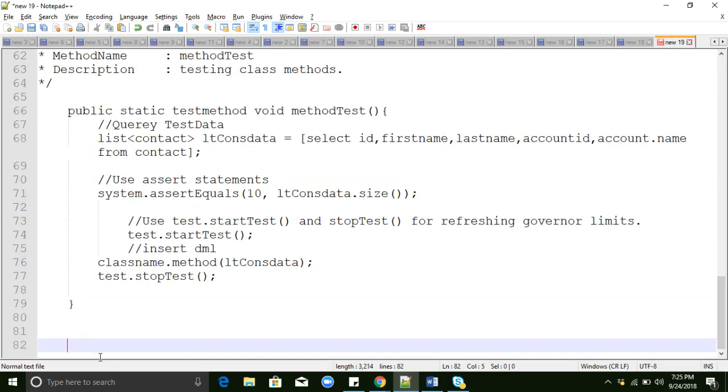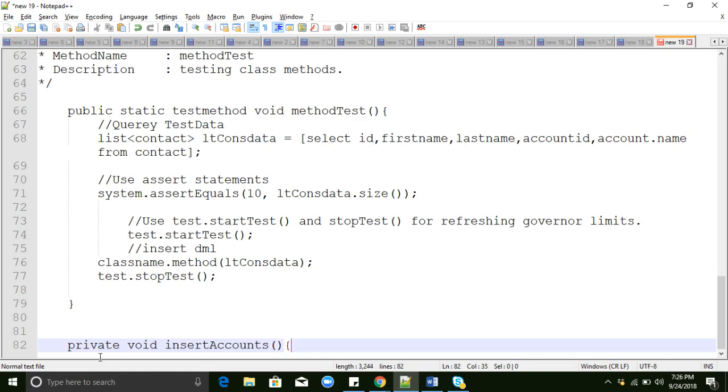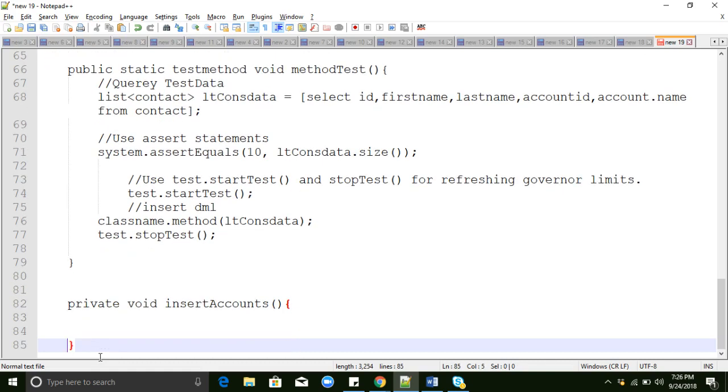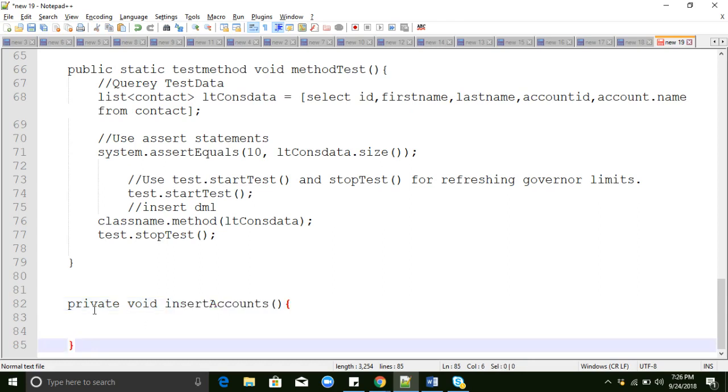a sample method, private void insert accounts. So this is a sample method, for example. If you want to access this method in the test class, it will throw an error like the method is not visible.